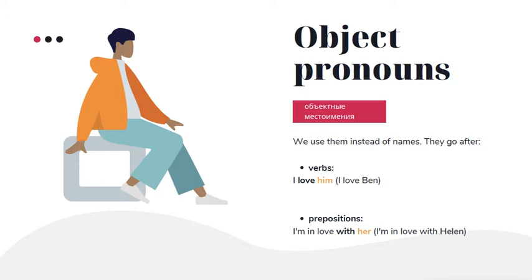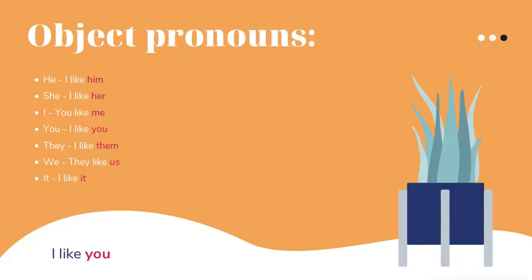We use them instead of names, and they usually go after verbs. For example, I love him instead of I love Ben, when you just don't want to repeat the same word or the same name again. And also they come after prepositions. I'm in love with Helen or I'm in love with her. I think it's pretty clear.